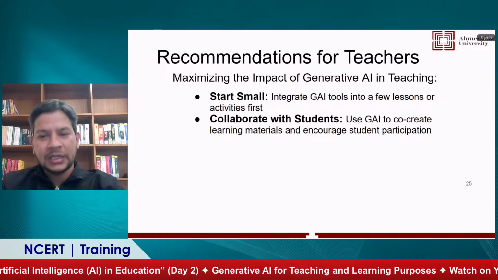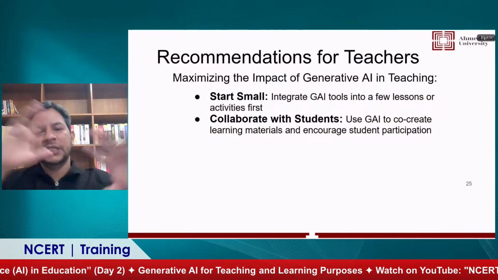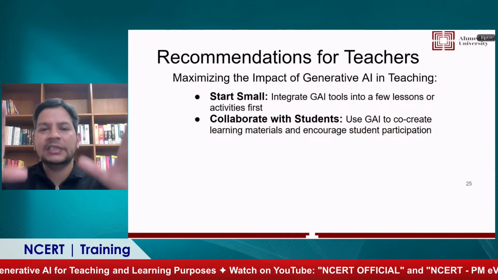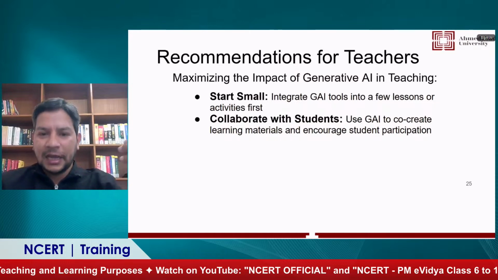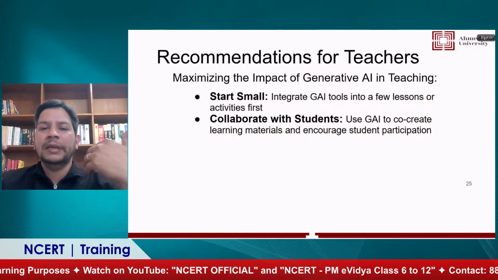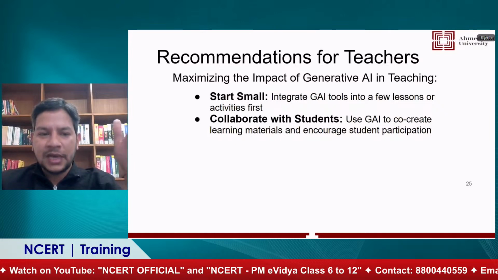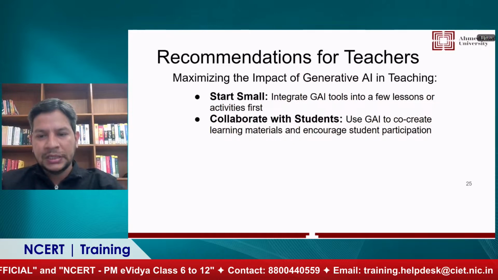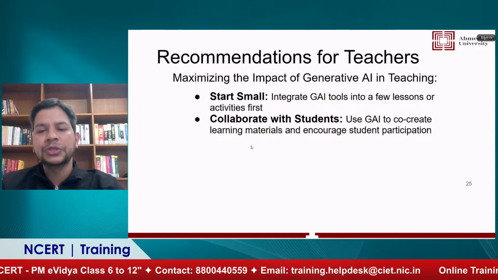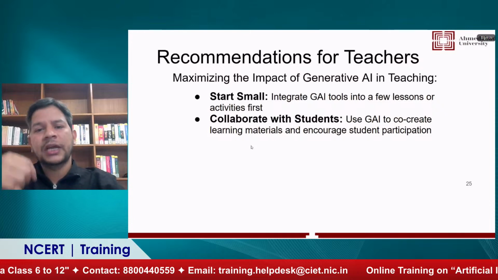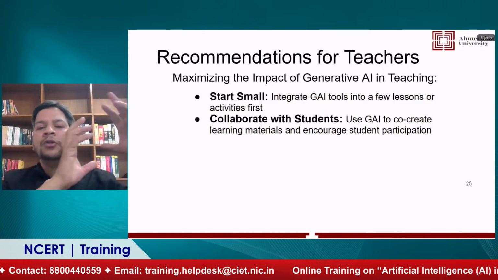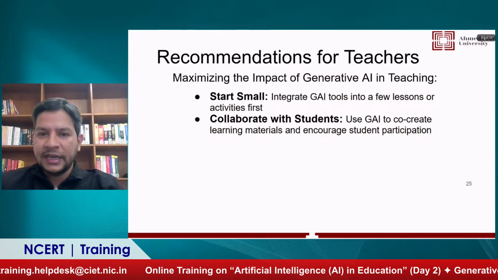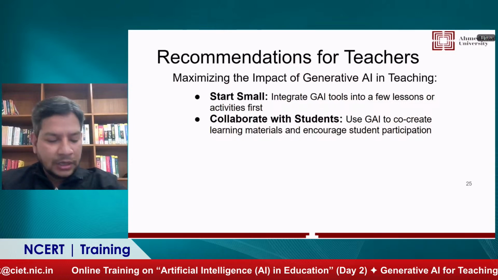You should explain to the students that, okay, I have created this material with generative AI. Students will also feel honest and will come and tell you that they have written this assignment with the help of generative AI. And there is no harm in opening up with each other. The harm comes when you try to hide it, and no one is ethical about what is being used. So this is another recommendation from my side: when you use generative AI for any purpose, you should explain to the students that this particular content or essay or assignment is created with generative AI, and I want you also to incorporate AI.